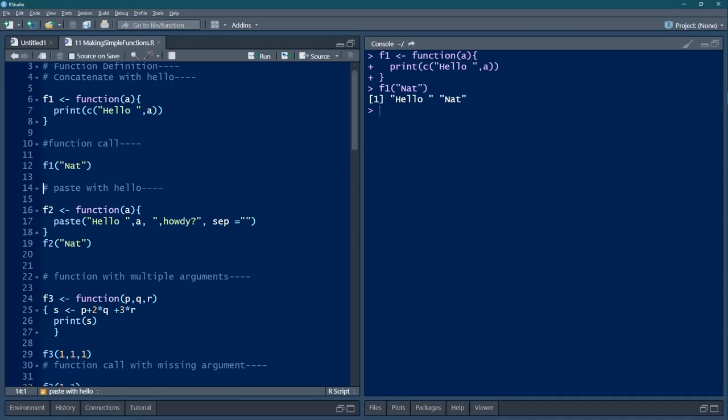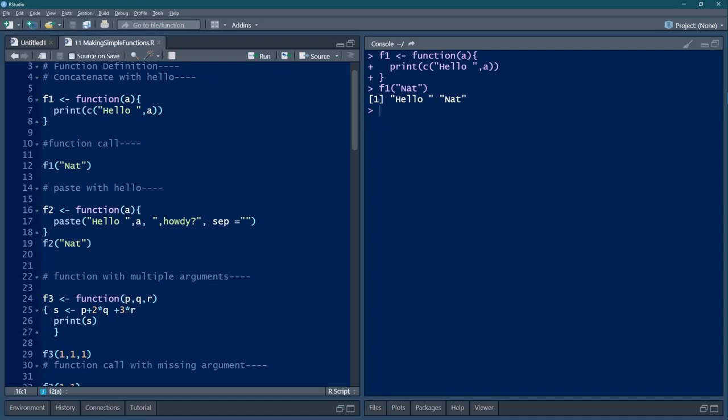Okay, we'll move on. We'll create now an F2 variable in which we'll define a function. Again we'll give A, and we have not yet defined what A is. Inside that we give a paste function. The paste function pastes all the strings which we give within the parentheses. So this is a paste function. We give one argument hello, another argument A, another argument howdy. And we give a separator, which is an argument again. The name of the argument is sep, and sep is equal to nothing. That means there is no space, so these have to be joined together.